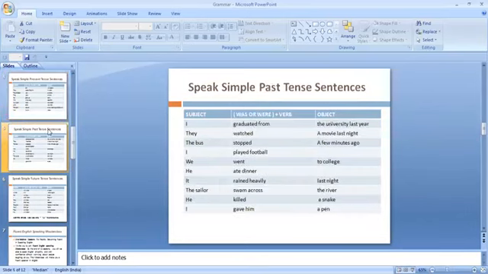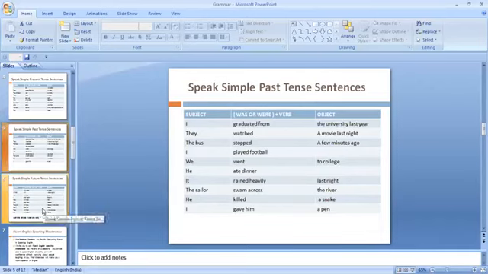Then with the past tense, you will speak it like that. I graduated from the university last year. There was a movie last night. The bus stopped a few minutes ago. I played football. We went to college. We ate dinner. It rained heavily last night. The sailor swam across the river. He killed a snake. I gave him a pen.